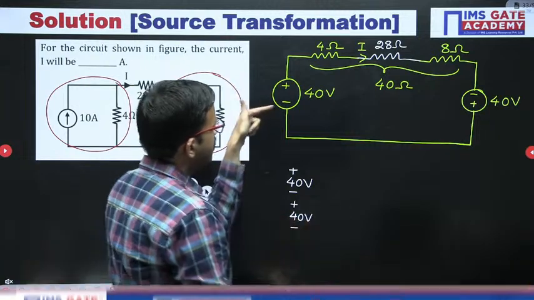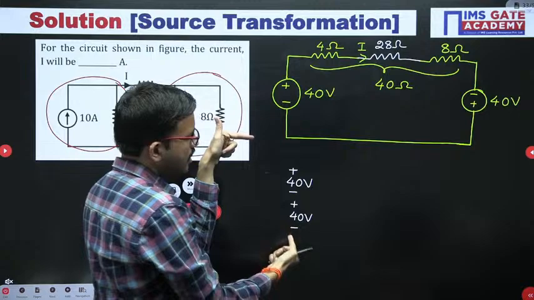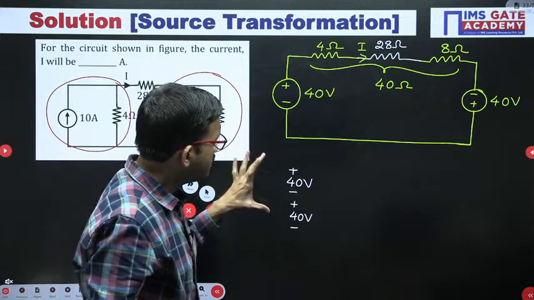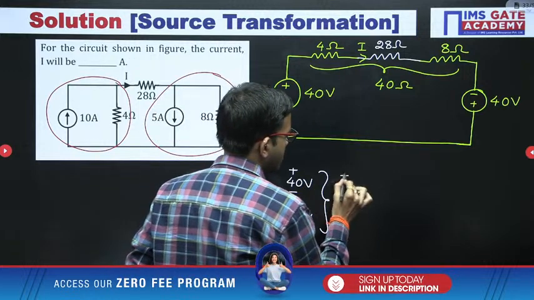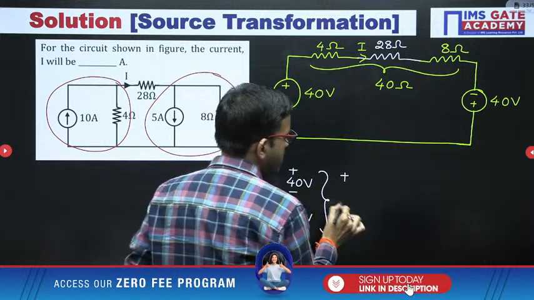See, it is very simple. Here minus is there and then plus, after that minus, that's all. Now just observe, here the voltage polarities are the same. Now we can add, so 40 plus 40, that is 80 volt.